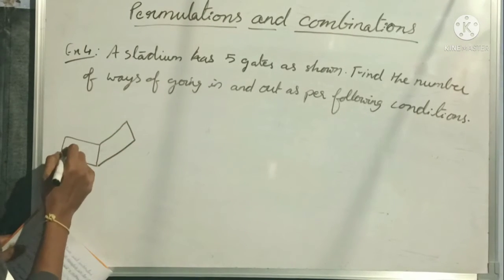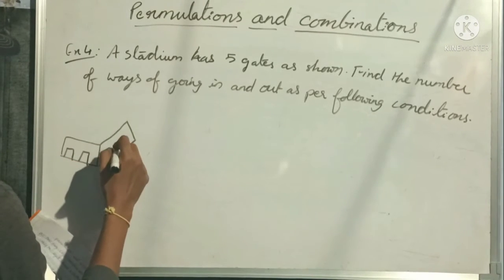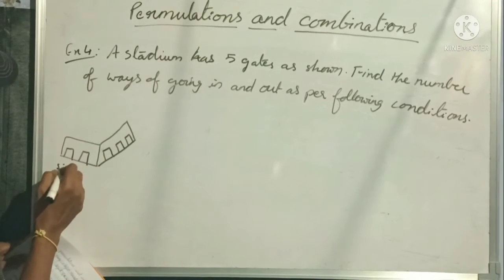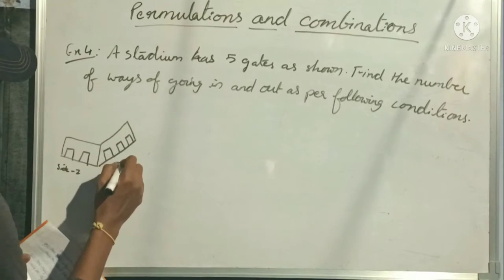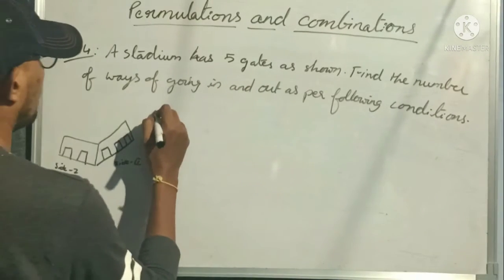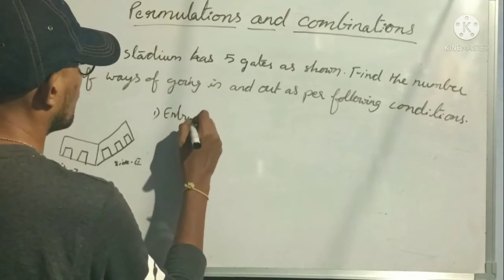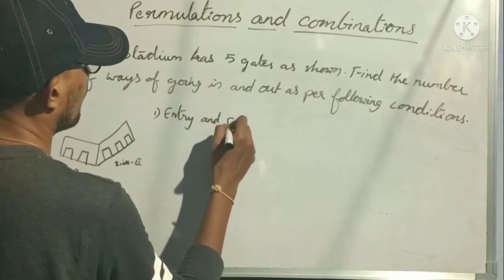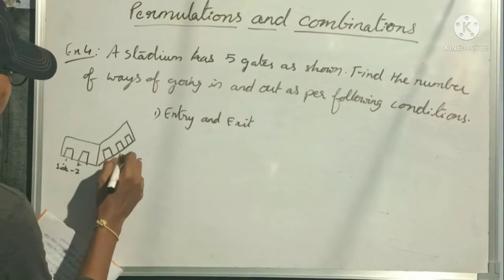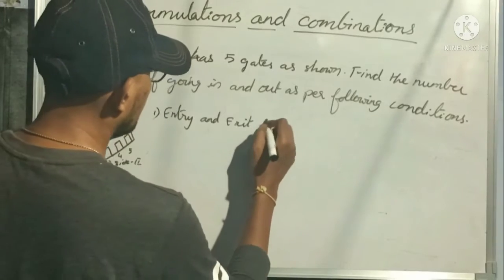So the diagram is this. This is a stadium, and here 2 possible ways and here 3 possible ways are there. Okay, this is side 1 and this is side 2. Okay, this is the diagram. And first point, entry and exit, so here 1, 2, 3, 4, 5, from any door.